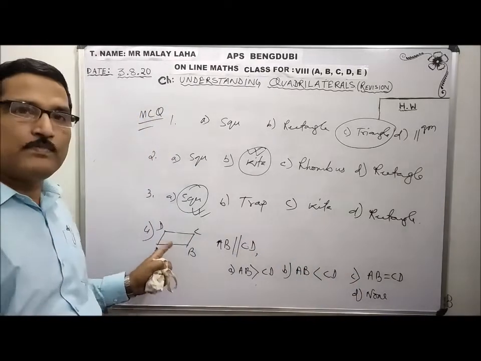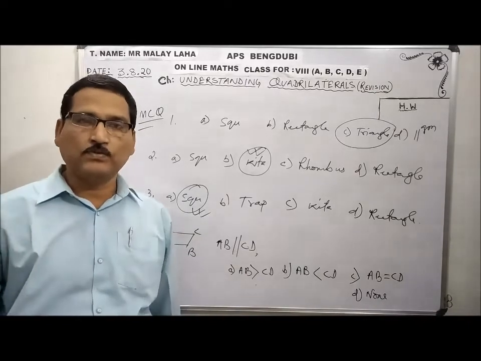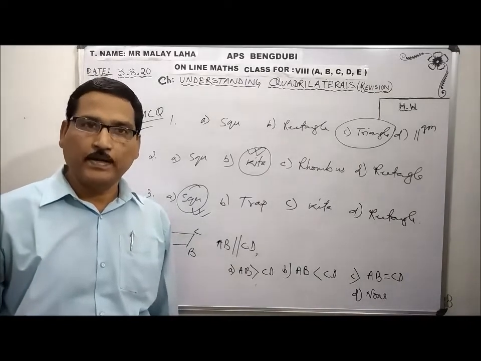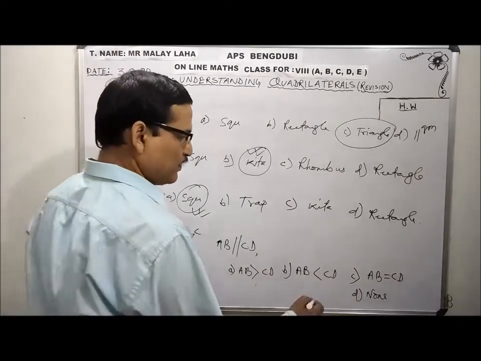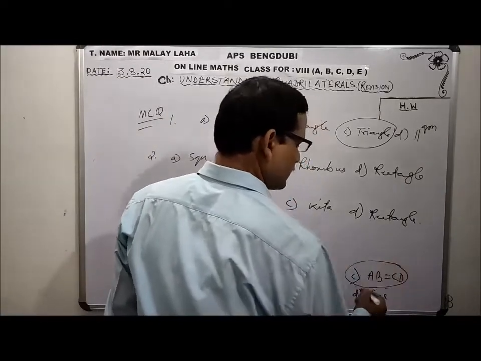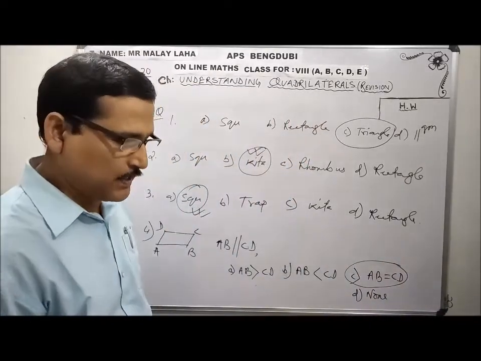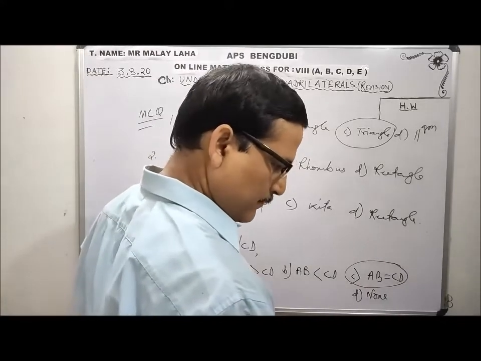So what is the property of the parallelogram I have given to you as a note? Opposite sides are parallel and equal. So AB will be equal to CD. This is the correct answer. AB will be equal to CD. Okay.